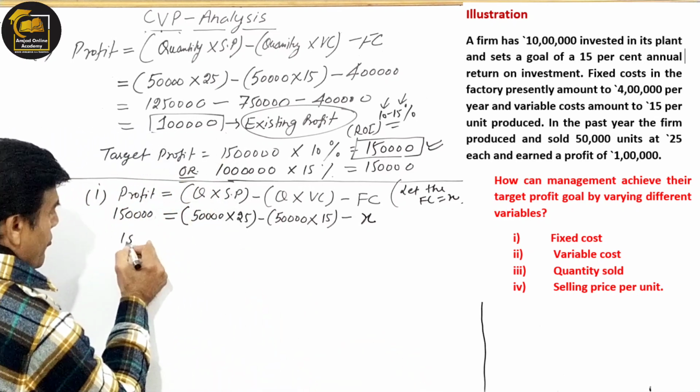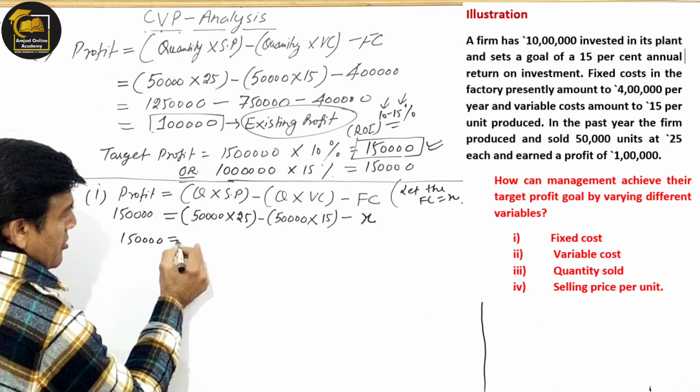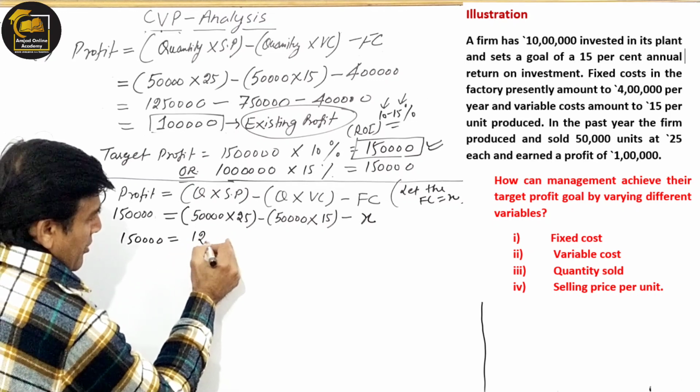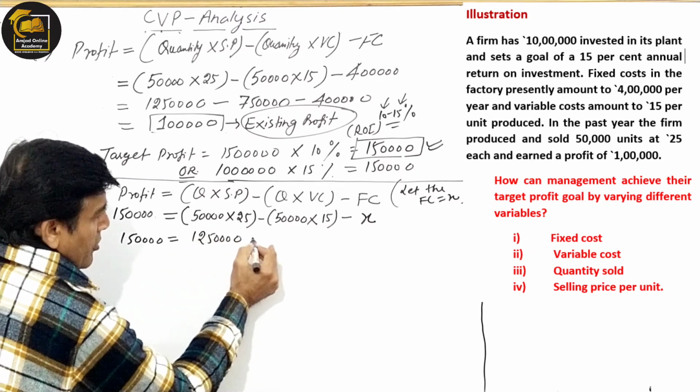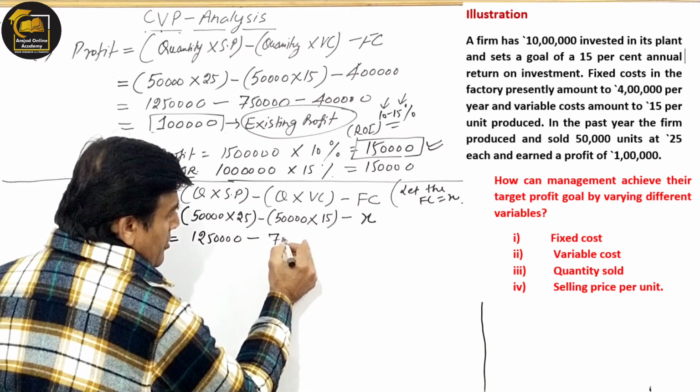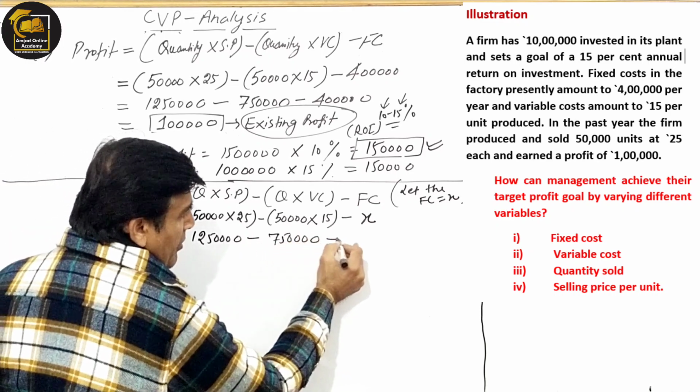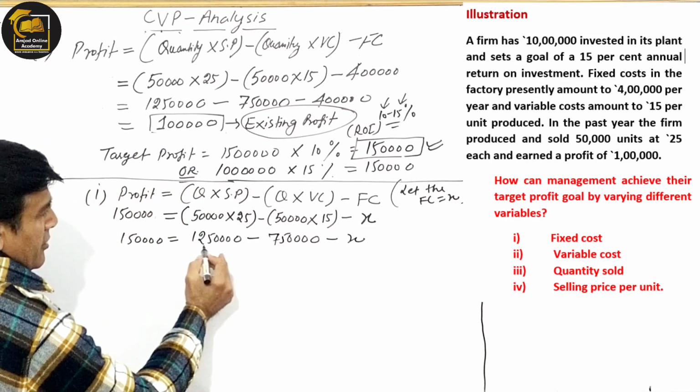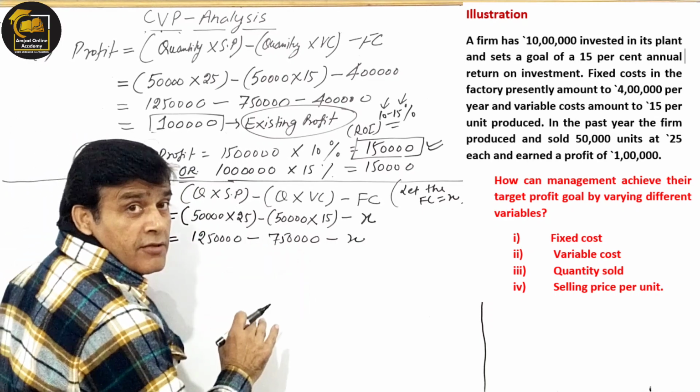Look how, 1,50,000 is equal to again 12,50,000 minus 7,50,000 minus X, right? These are the same integers, right?